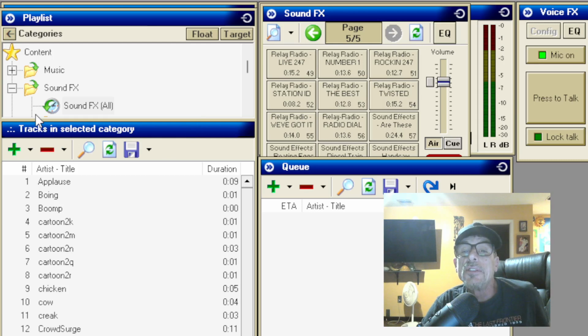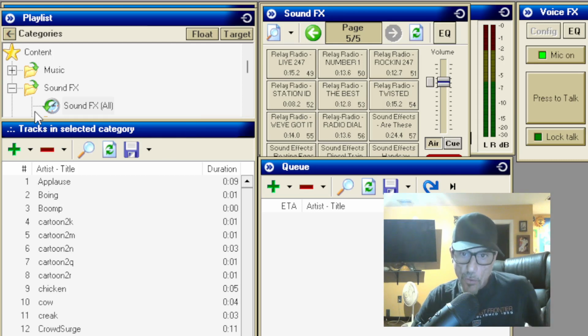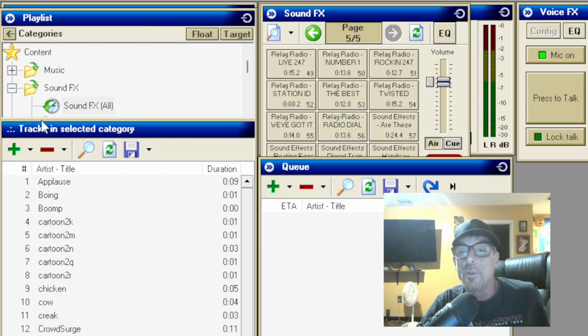And I'm going to hit libraries and I'm going to hit music folder and it shows my relay radio folder, all my music, my liners, where all these are. And I'm going to hit my sound effects folder and I'm going to pick one out of there and add it into one of these buttons.